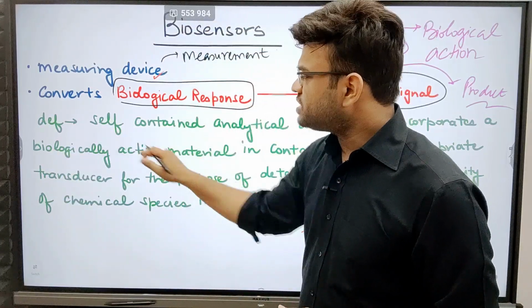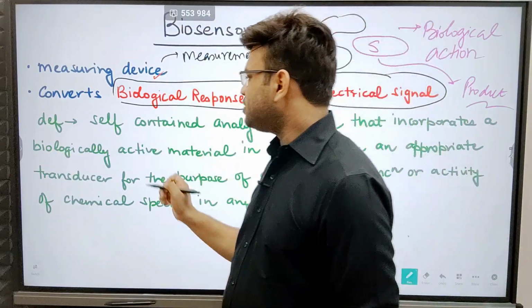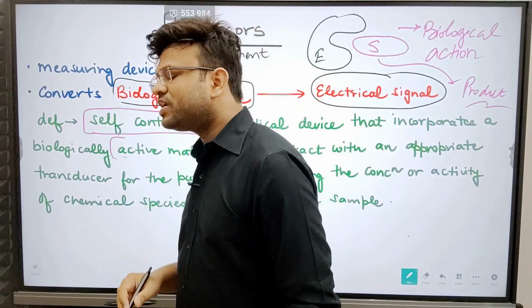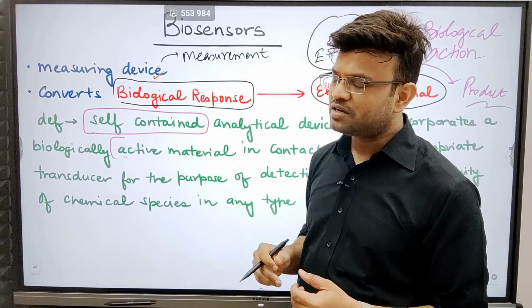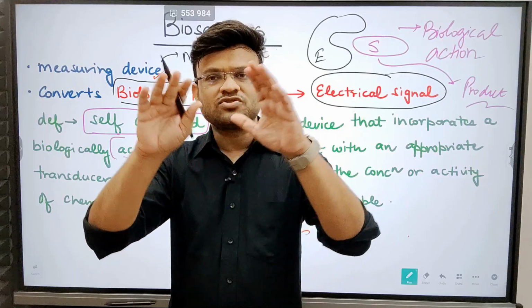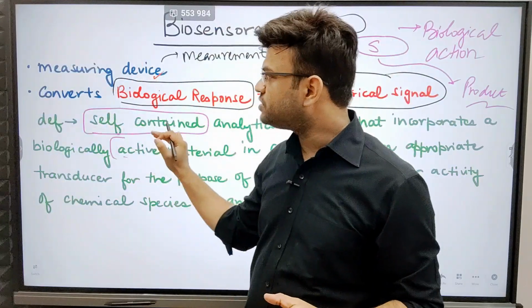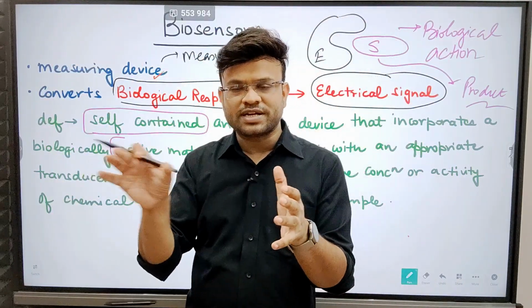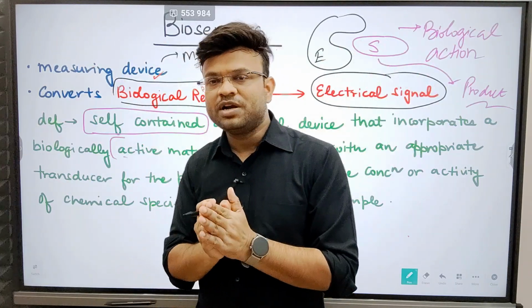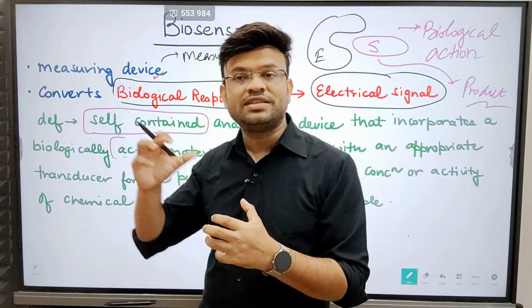Now, what is the definition of a biosensor? A biosensor is self-contained. What do you mean by self-contained? Self-contained simply means that it is a unit that has all the required things. A biosensor has multiple units attached to it, but it is a complete setup, and you do not need anything else.